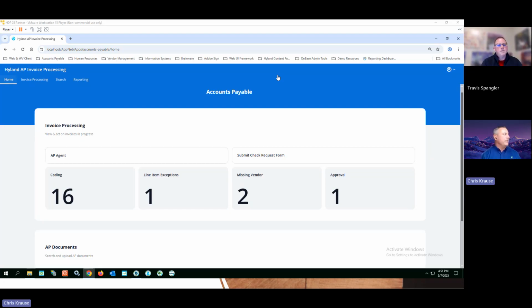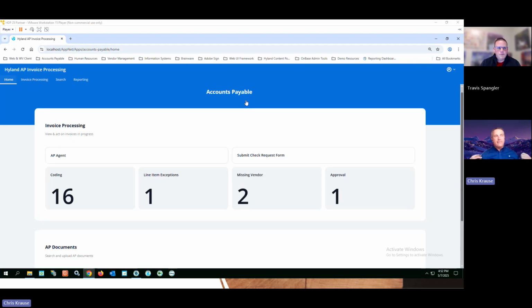Yes. Well, this is our AP screen that Travis was teasing for you, and it may not look like your typical OnBase screen. Some of you may already know that this is Hyland's brand new App Builder screens. These are custom tailored screens that I can build for anybody in my organization. They're really role-based screens. They are URL based, as you can see here. And you can see this was built specifically for my accounts payable team.